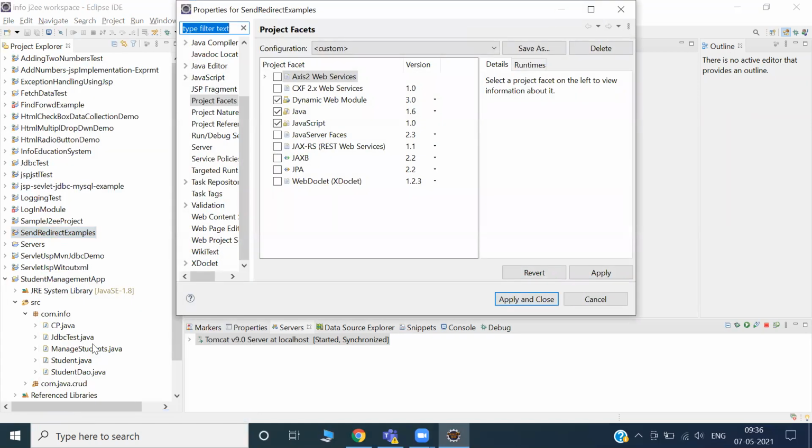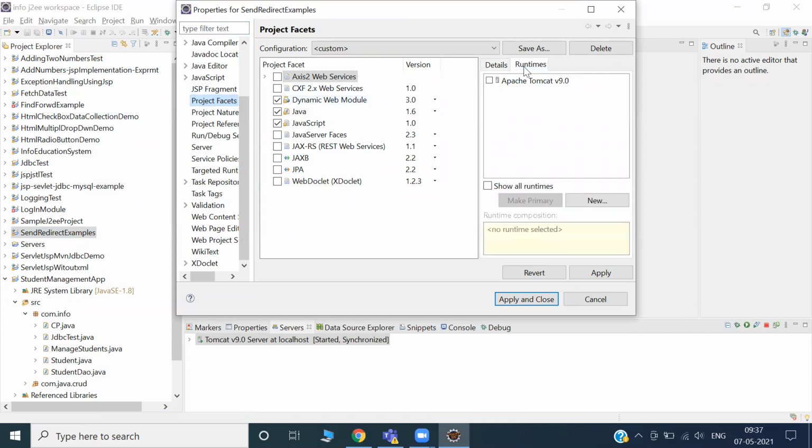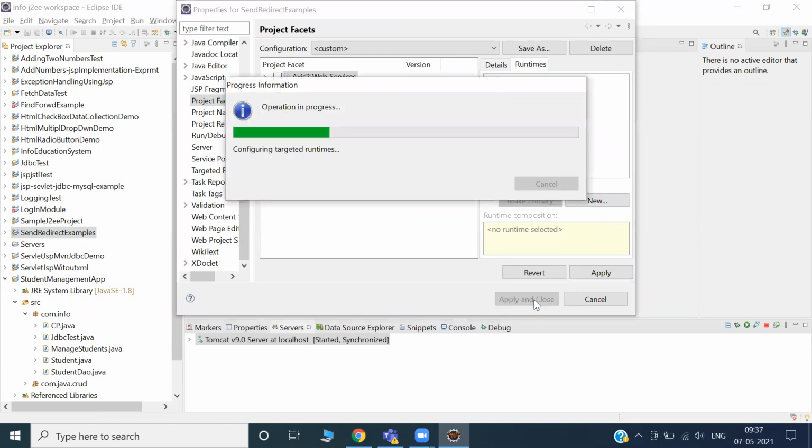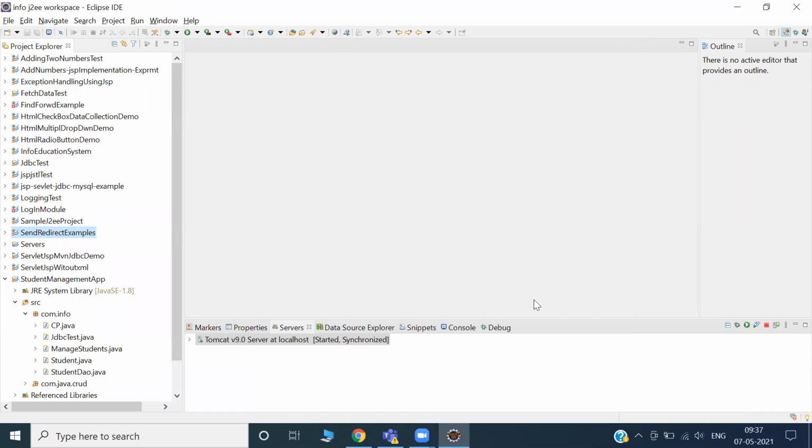Come to the properties and project facets, and you click runtime. Then in runtime, you just click this one, Tomcat, and apply. In that case, many of your projects will become error free.